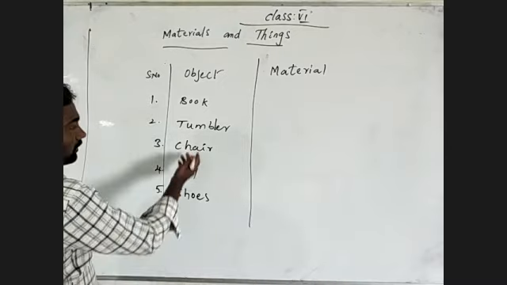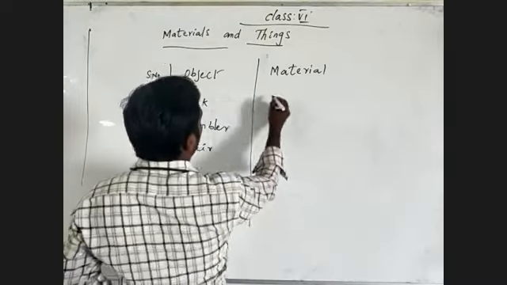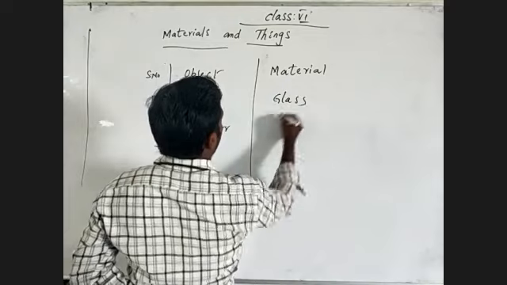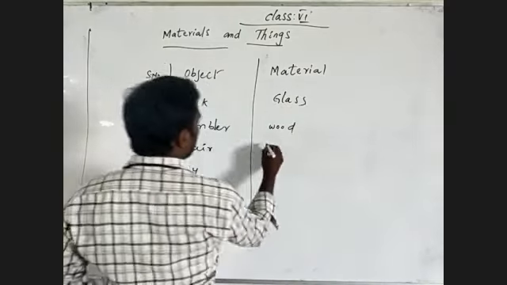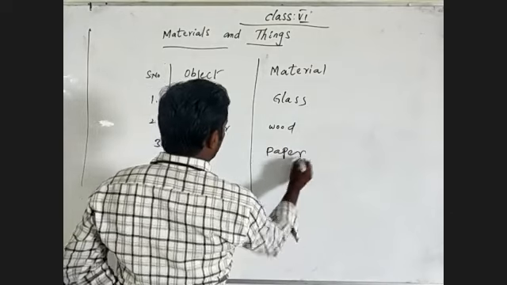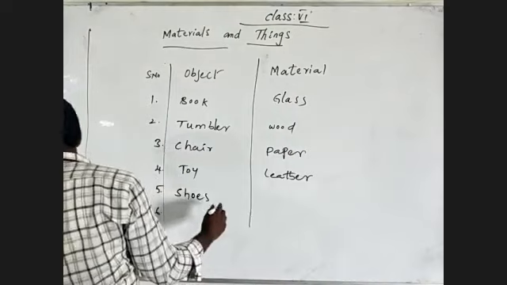Okay, see, compare those with materials. I'm going to write glass, wood, paper, leather, and plastic.